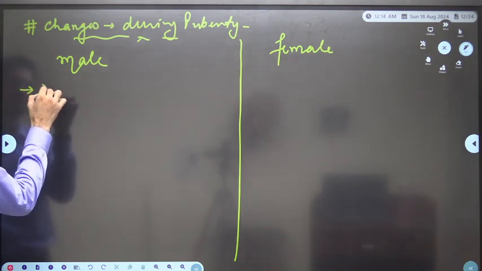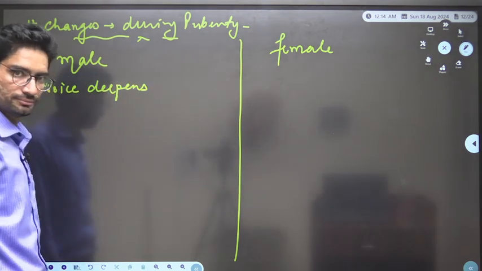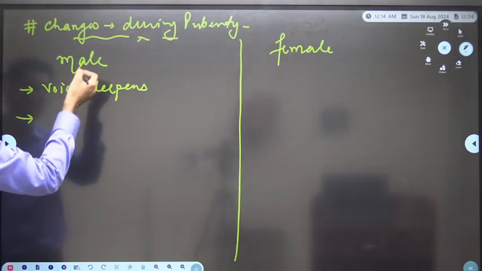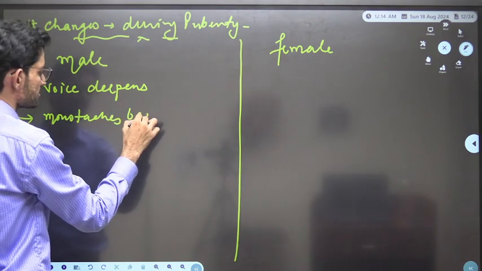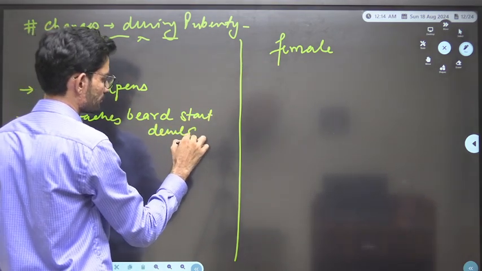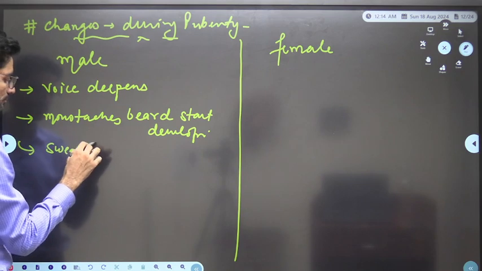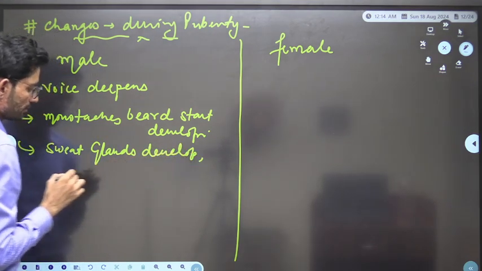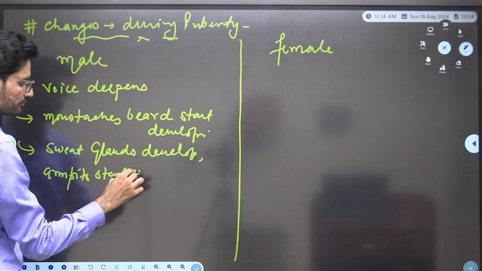In case of males, the voice deepens, but in case of females, the voice doesn't deepen. In males, moustache and beard start developing. The sweat glands develop and armpits start sweating.